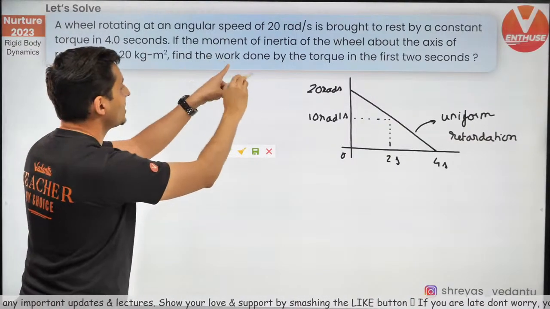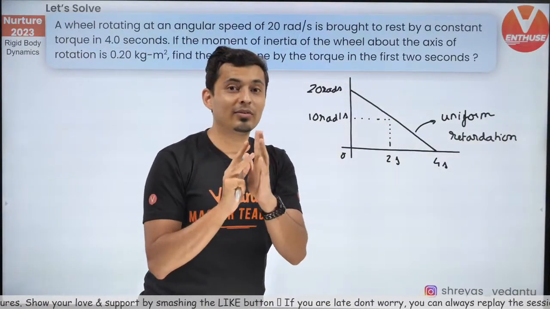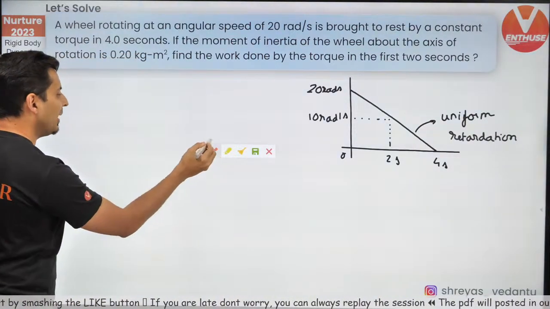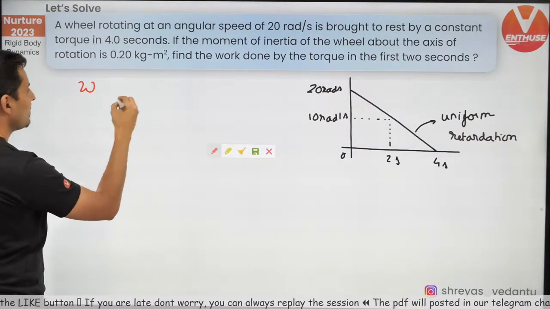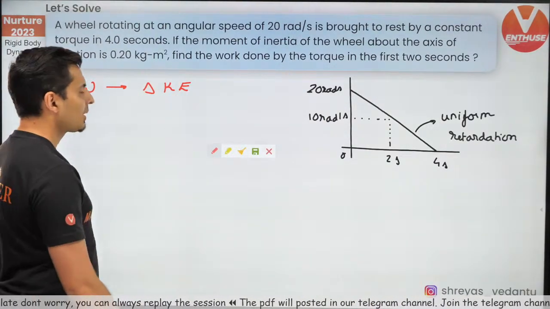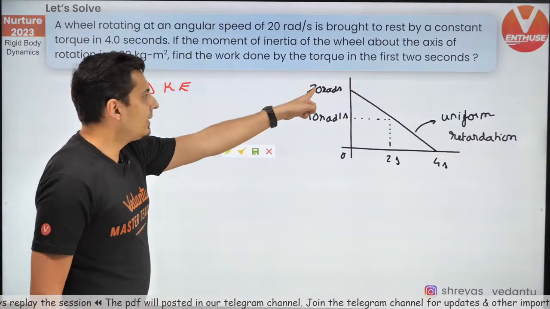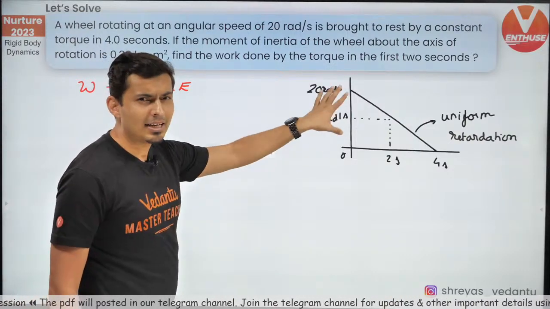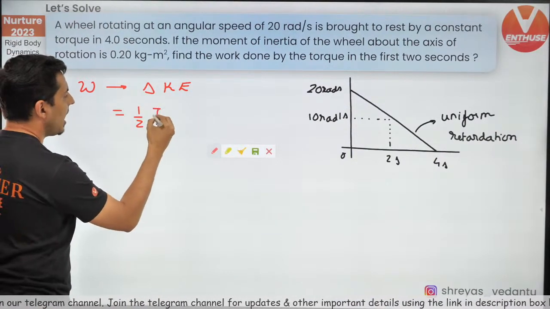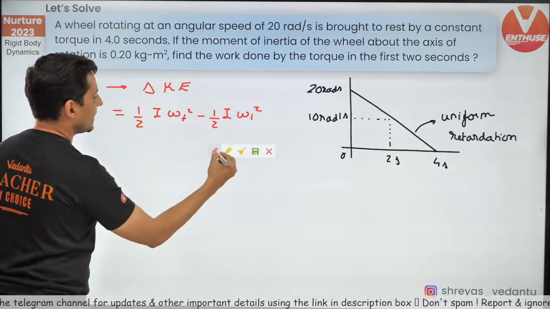Because the question says work done in the first 2 seconds, I got a deja vu of the last chapter, work, power, energy. The work done by the torque goes in changing the kinetic energy of the system. Since the speed has changed, the kinetic energy has changed. So it is half I omega final square minus half I omega initial square.